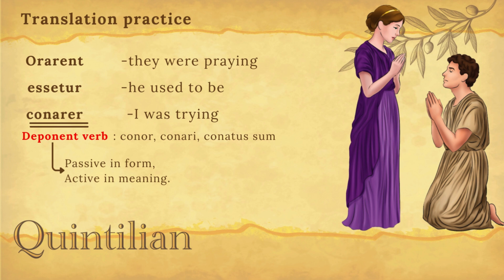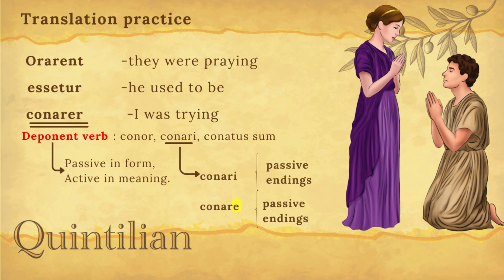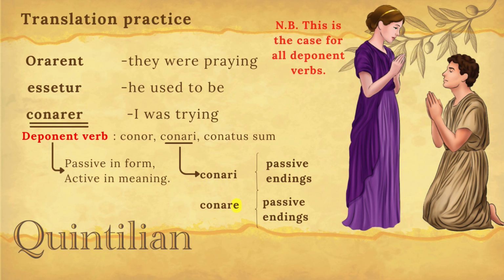So, like any other verbs, we take its infinitive and add its endings. But conari is a special case, as it loses its I and gets replaced with an E. Actually, the I in conari is always there, but it just blends into the endings. And this is the case for all deponent verbs.